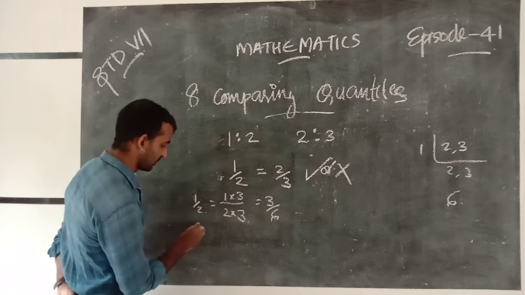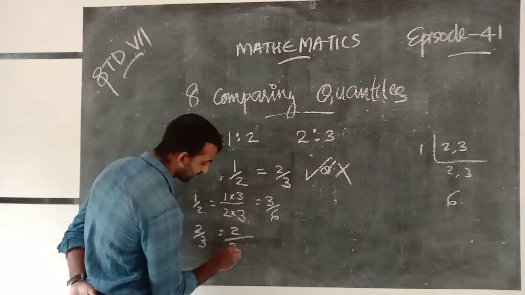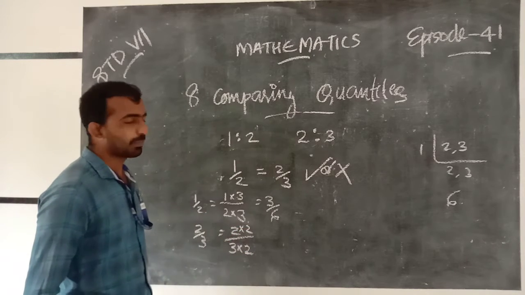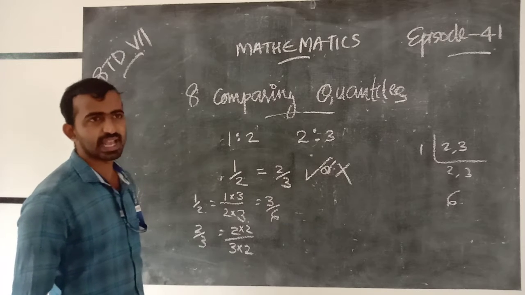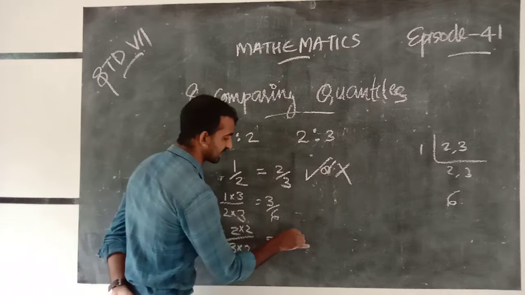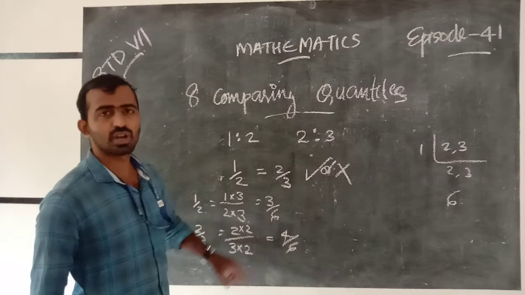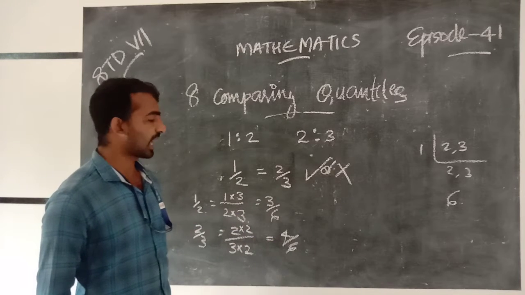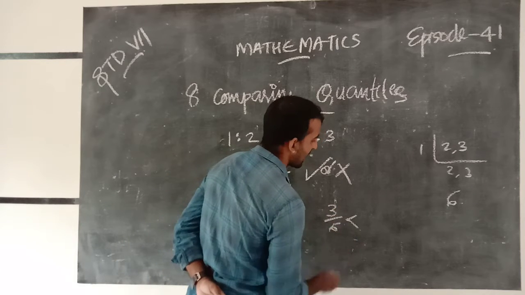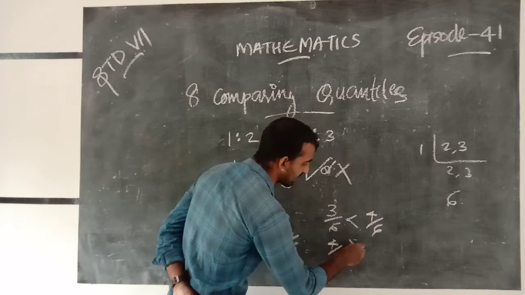Yes. 2/3 means, when we multiply 3 in the denominator, we do the same process in the numerator, and we get 4/6. Is it equal or equivalent? 3/6 and 4/6. That means 3/6 is less than 4/6, or 4/6 is greater than 3/6.